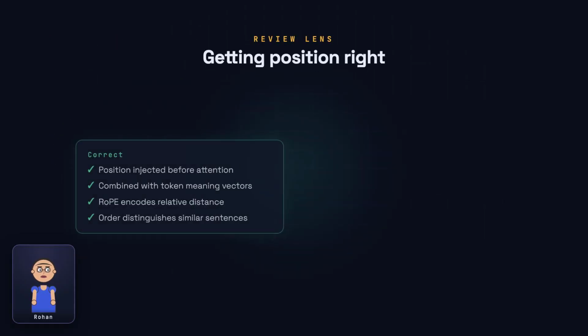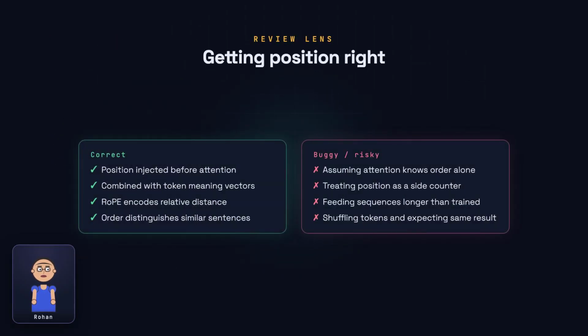Here's a quick review lens. On the left, the healthy picture. Position enters early, fuses with meaning, and RoPE captures relative distance. On the right, the traps: expecting bare attention to grasp order, treating position as an afterthought, or pushing a model past the sequence length it was trained on, where positional patterns break down.